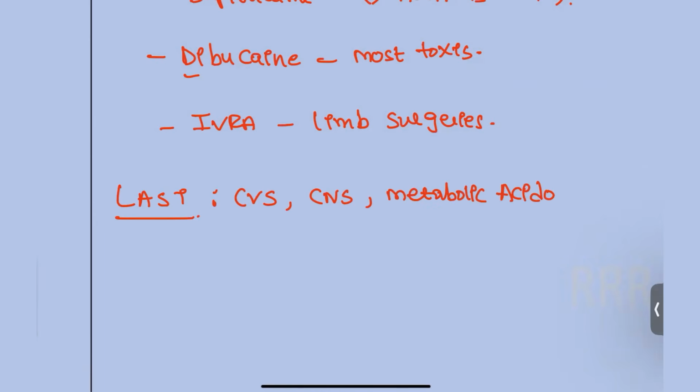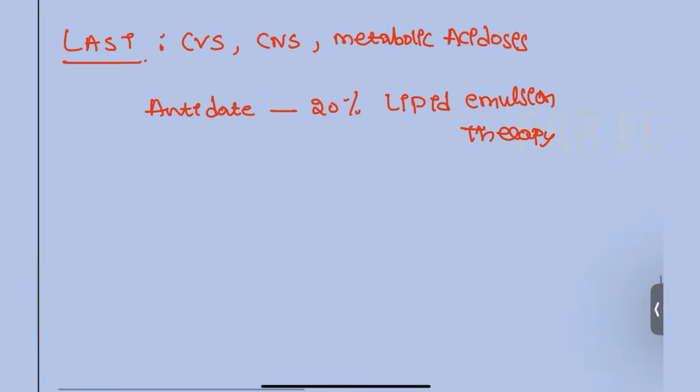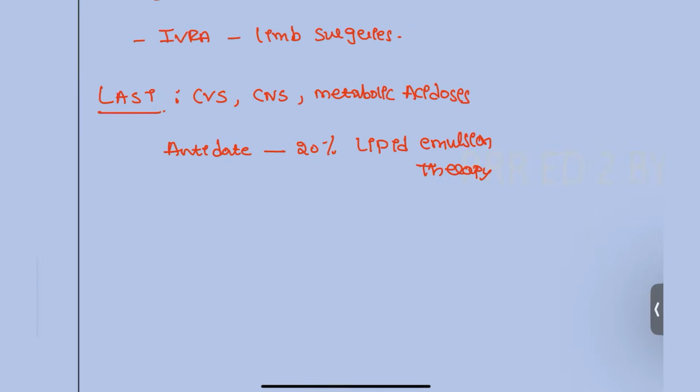What is the antidote that you have to give? The antidote for this patient is 20% lipid emulsion therapy. 20% lipid emulsion therapy should be given to the patient. Okay, that is one thing that you have to remember.